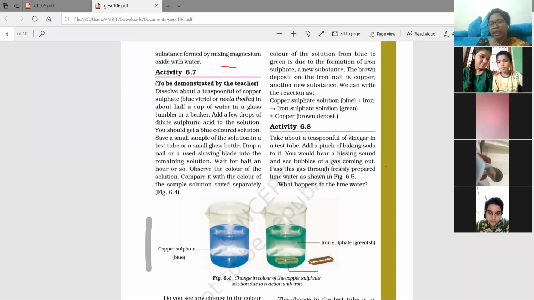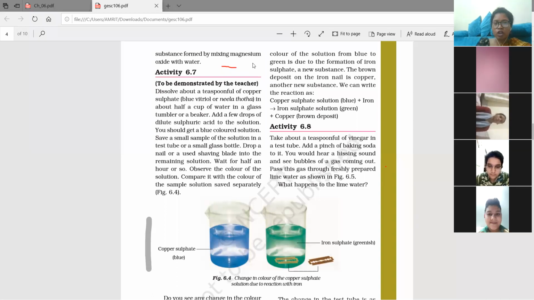Next time I will tell you to read according to your roll number. Right now I do not have roll numbers. So next time I will tell each and everyone to read in the Zoom class. So activity 6.7, have you taken the book? Yes, ma'am. Others, please mute yourself and she's going to read it. Yes, read it.